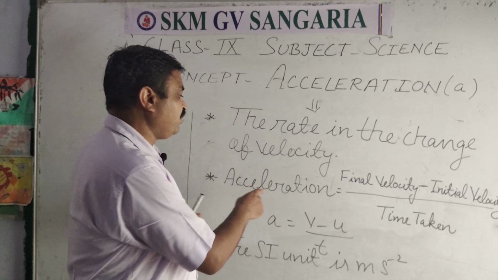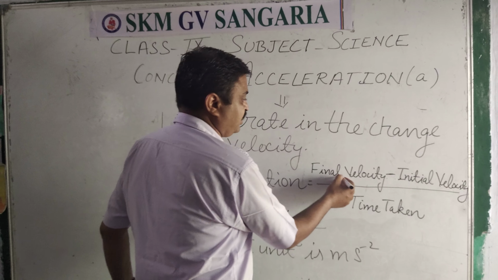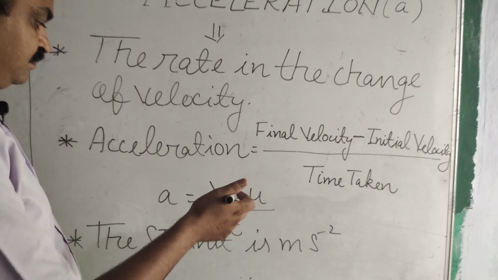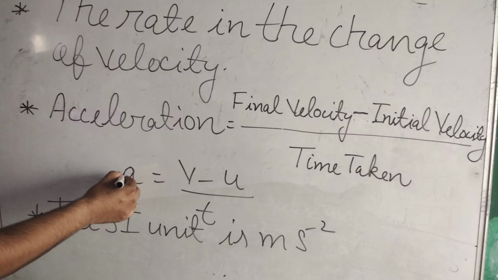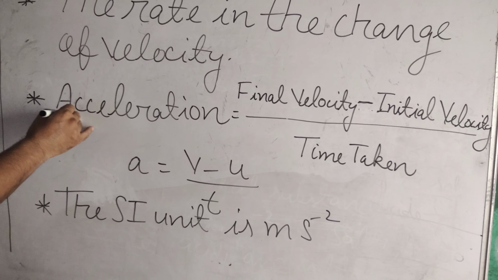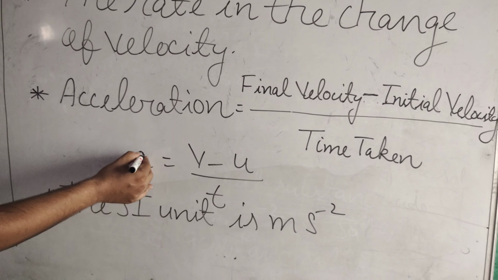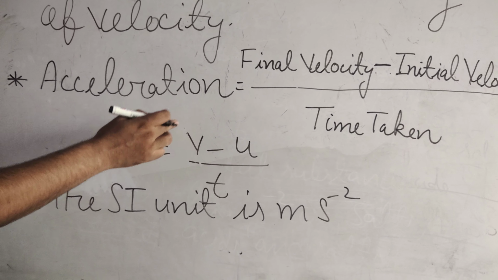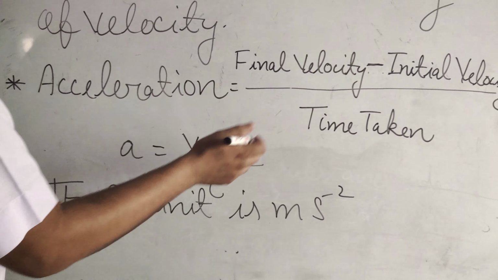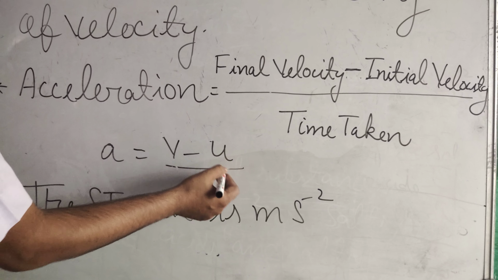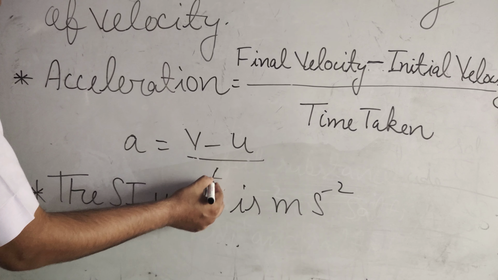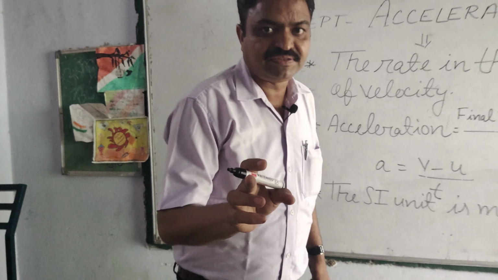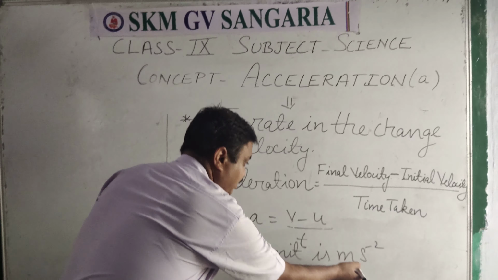That's why the formula of acceleration is final velocity subtracted by initial velocity upon time taken. And this formula we can also symbolize: acceleration can be indicated by small a, final velocity by v, initial velocity by u, and time duration by small t. The SI unit of acceleration is meter per second square.